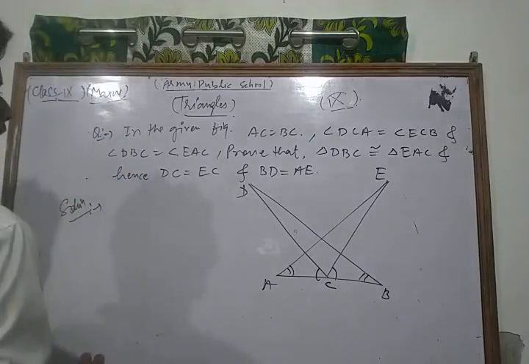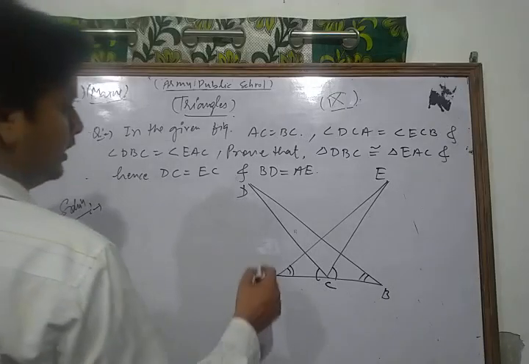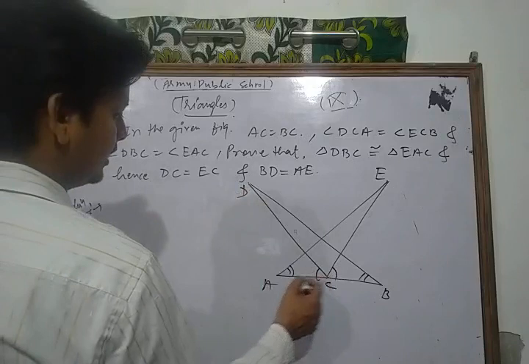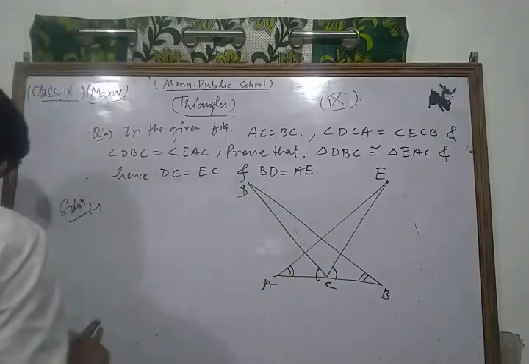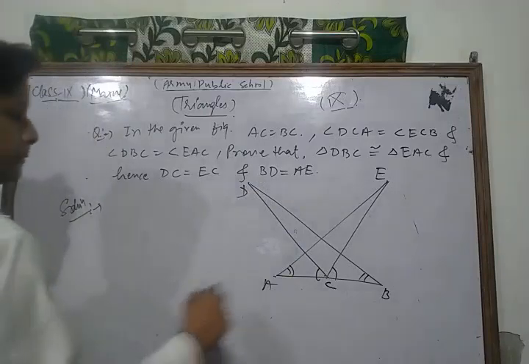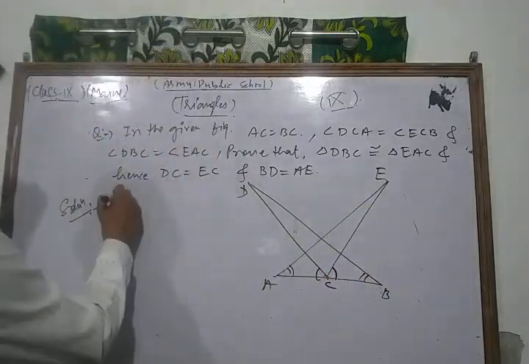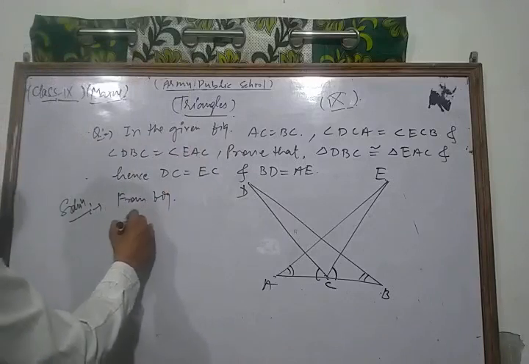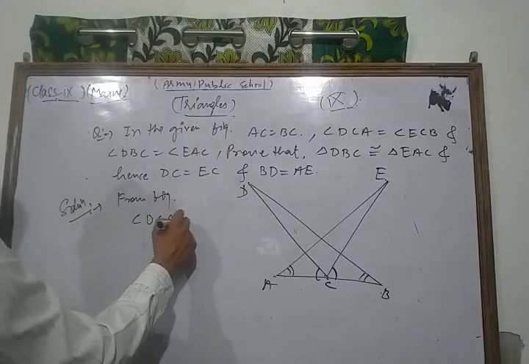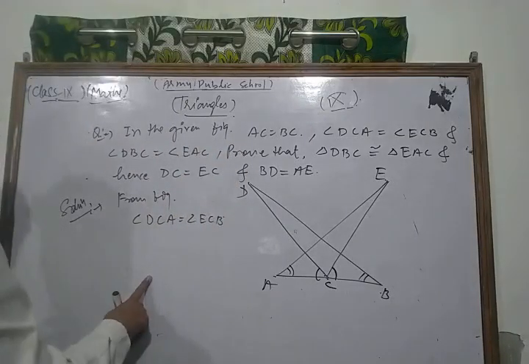Now let's see. Firstly, we have angle DCA is equal to what? ECB. So from the figure we have angle DCA is equal to angle ECB.